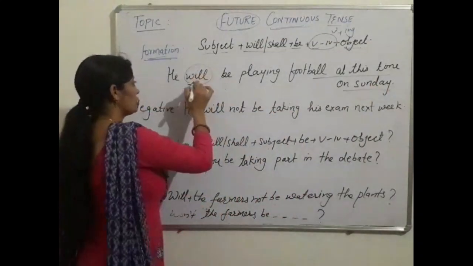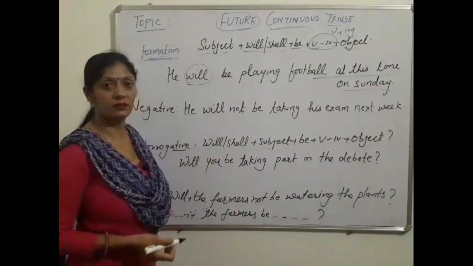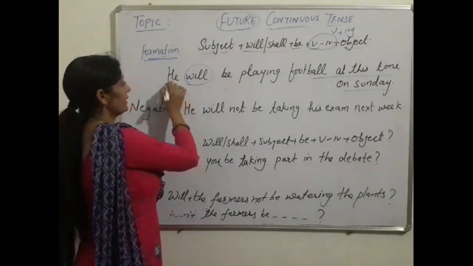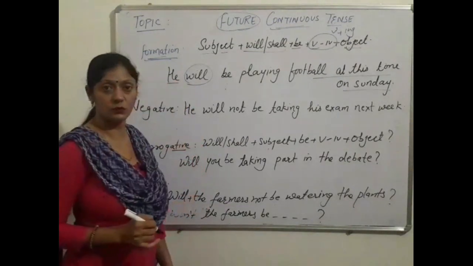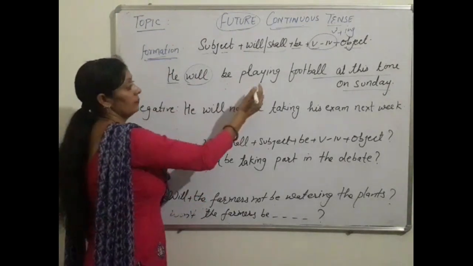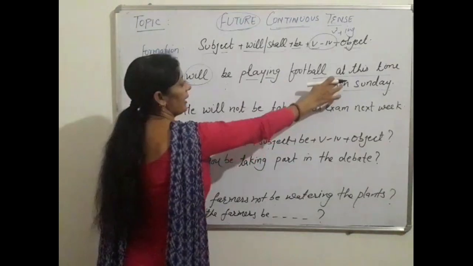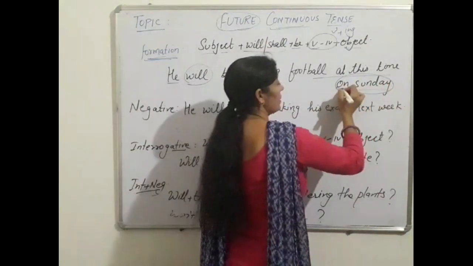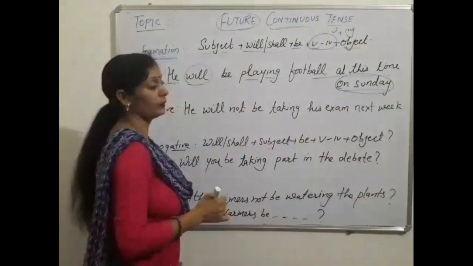We use will or shall according to the subject. With the first person pronoun we use shall, and with second and third person pronouns will is used. He will be playing football at this time on Sunday. On Sunday means coming Sunday. Future time is referred to here.